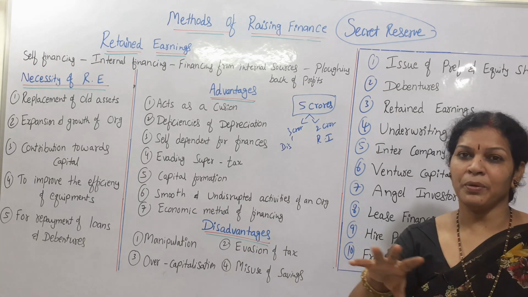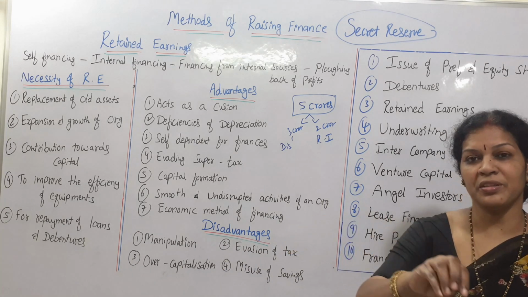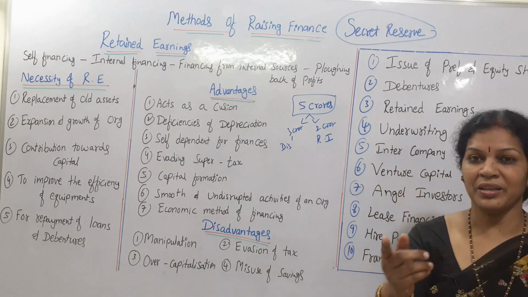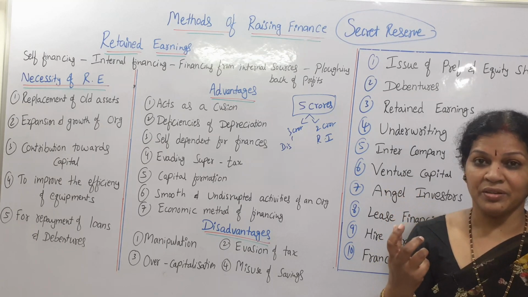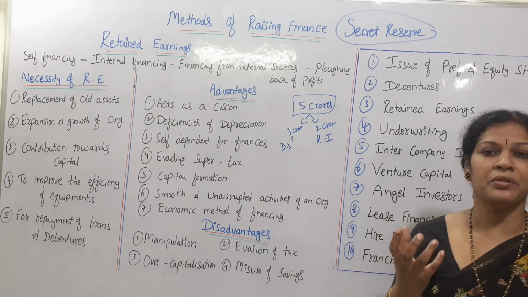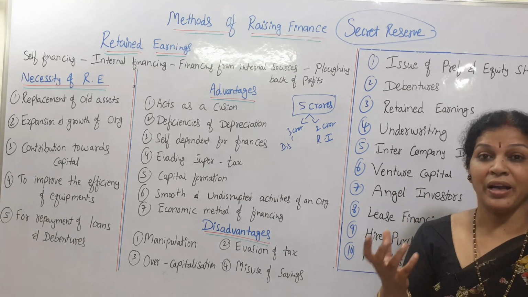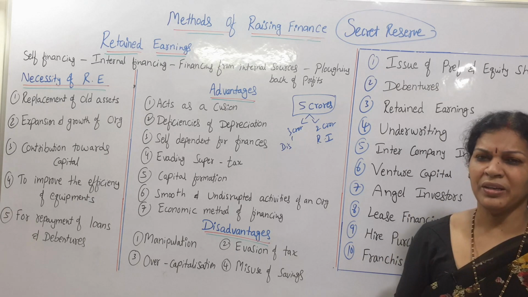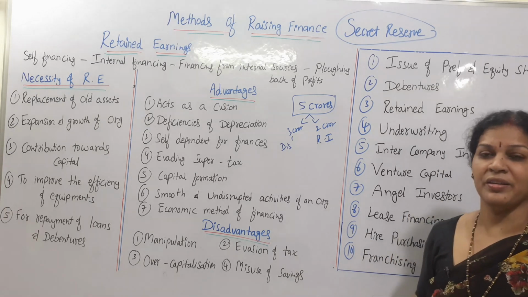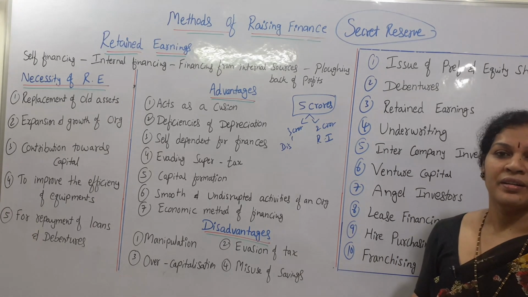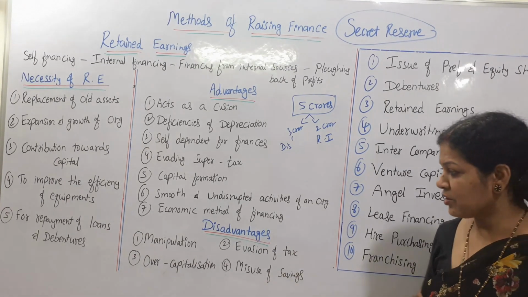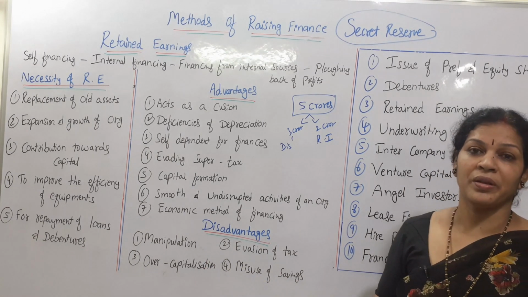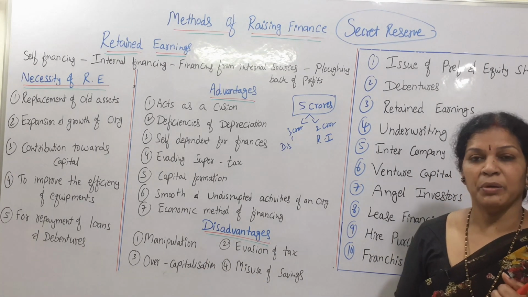Rather than providing from the surplus, if we distribute the surplus to all the shareholders or debenture holders, then automatically they will have very good faith and privilege, and the company value will increase in the views of shareholders and debenture holders. That is why wherever it is not required, simply putting some surplus into retained earnings may lead to overcapitalization. Overcapitalization is not at all useful for the organization, simply leaving the amount lying idle in the organization.